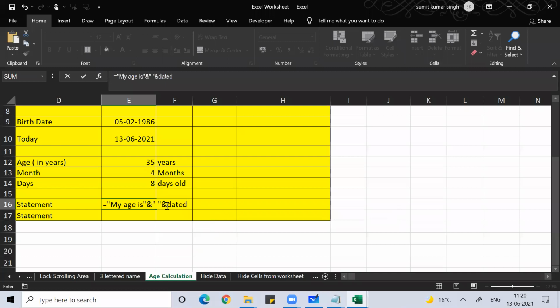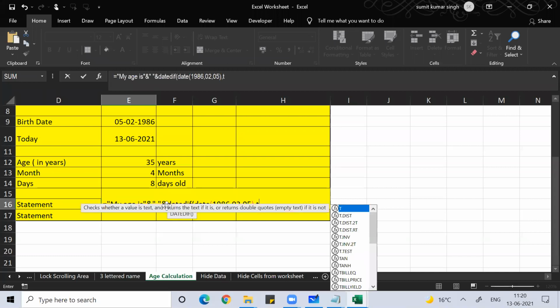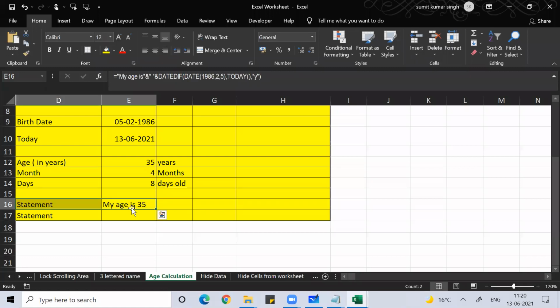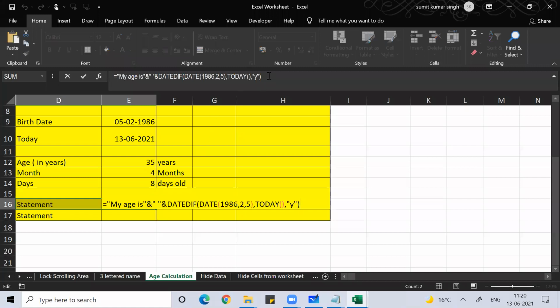Then I'll write the DATEDIF function. Start date. What was the starting date? DATE, 1986, month 02, day 05. This is the starting date. The ending date is today, open bracket, close bracket, comma, double quote, y, close bracket. I'll just copy this, so that I don't have to do it again and again. My mouse is not proper. So my age is 35.